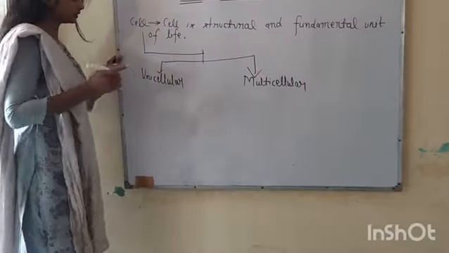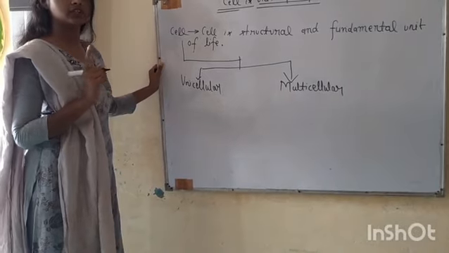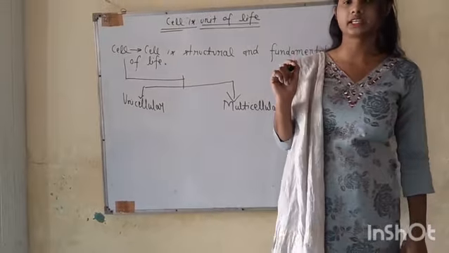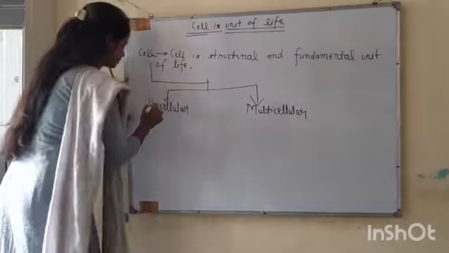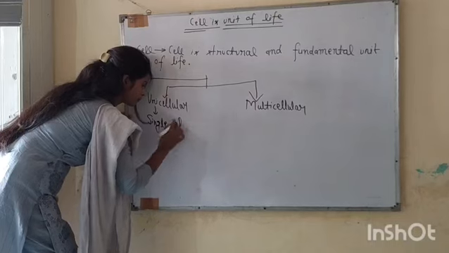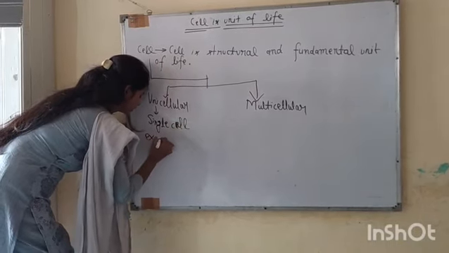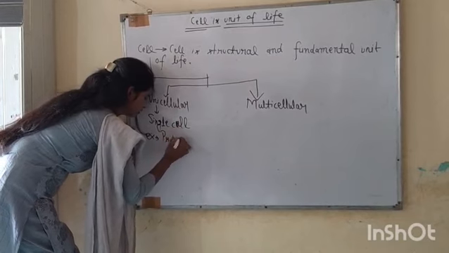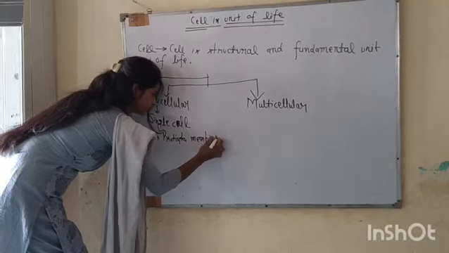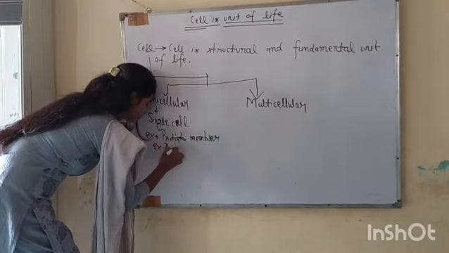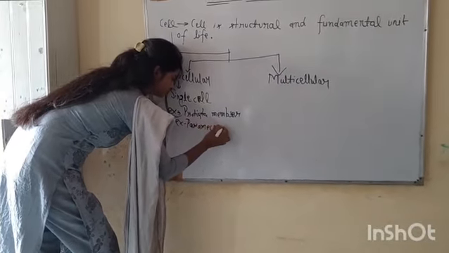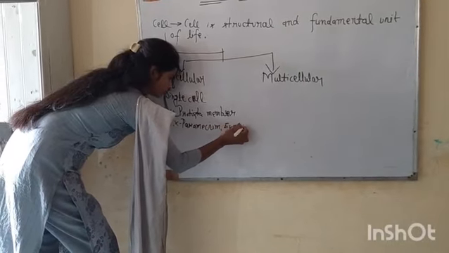Unicellular, as the name indicates, means an organism made by a single cell. Examples are members of Protista, such as Paramecium, Euglena, and Amoeba.